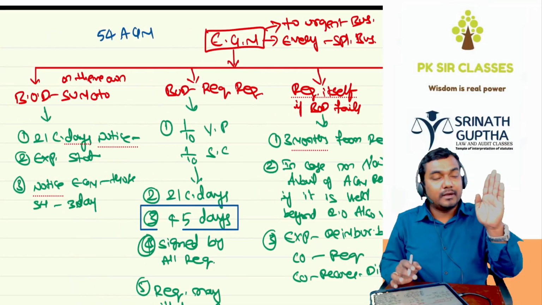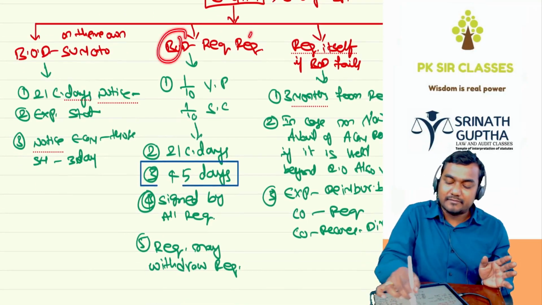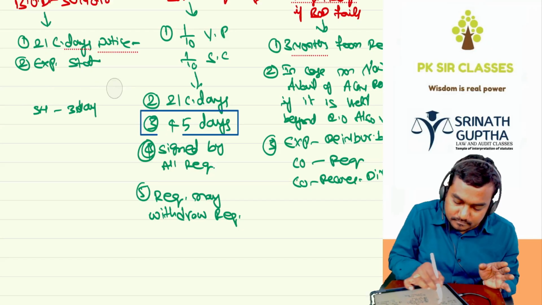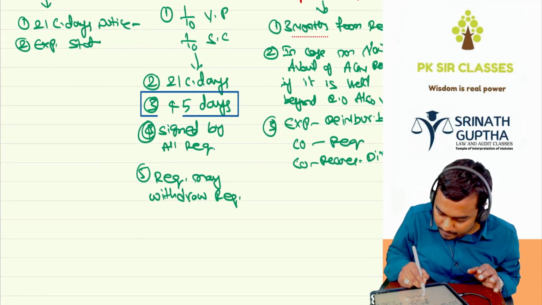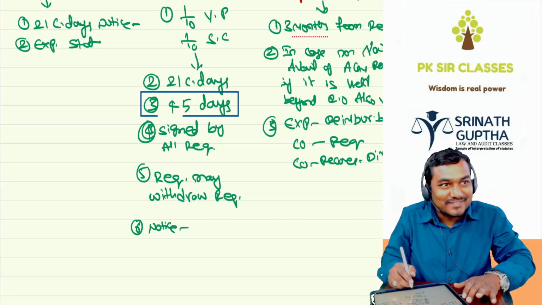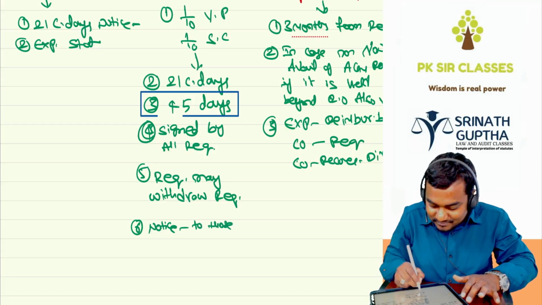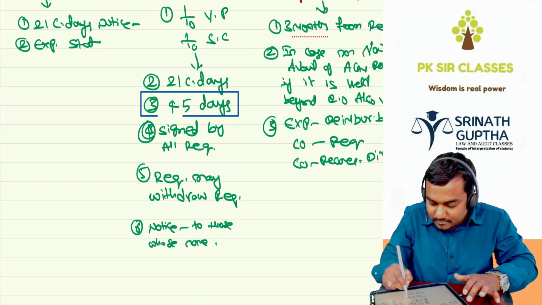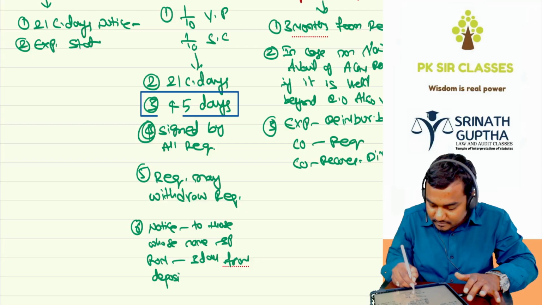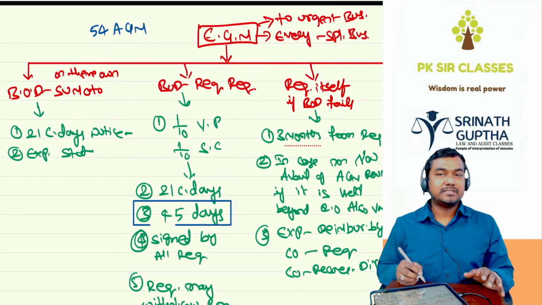Next, the BOD may call for the EGM on their own by giving 21 clear days notice along with the explanatory statement.